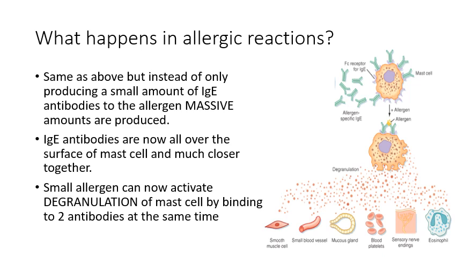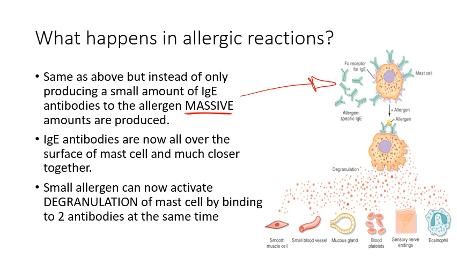In someone who experiences an allergic reaction, a massive amount, so heaps of IgE antibodies are produced, which results in the IgE antibodies completely coating the outside of the mast cells. So it's not just a few antibodies that attach to the mast cells, it is heaps. They're completely covered in antibodies now.